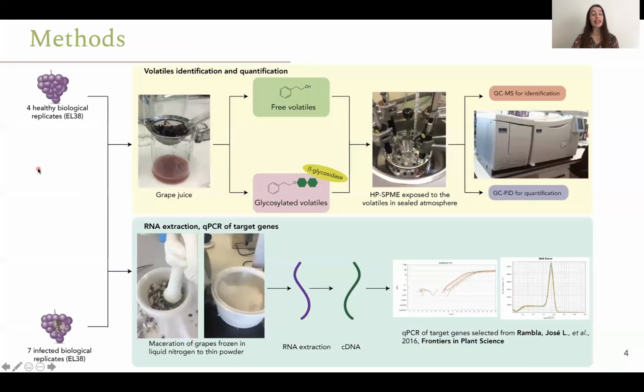To approach Trincadeira aroma, we harvested 4 healthy clusters and 7 infected by Botrytis cinerea, and we separated the work in 2 parts. The first was the volatile identification and quantification of both free and glycosylated volatiles using beta-glycosidase, and we ran them on the GC-MS and GC-FID. The second part of the work was to see the gene expression of genes involved in volatiles metabolic pathways. So we extracted RNA and we did some qPCRs targeting these genes based on the literature.